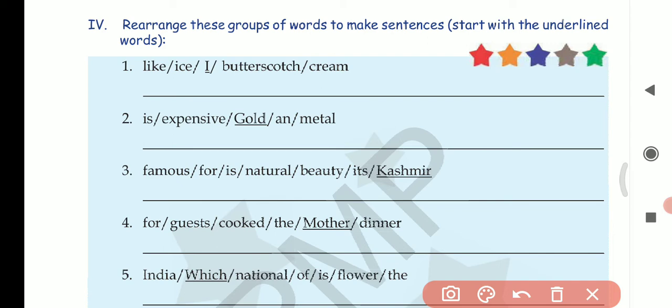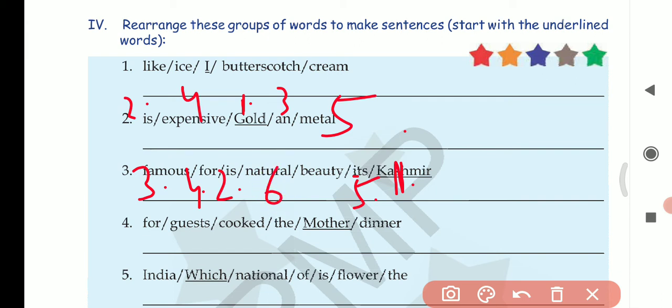So gold, first I'll just give numbering, but you don't have to give numbering, you have to write proper sentences. Gold is an expensive metal. Gold is an expensive metal, and then give a full stop also. Next, question number 3. Famous for is natural beauty, it's Kashmir. So we'll start with Kashmir. So Kashmir is famous for its natural beauty, and then give a full stop.